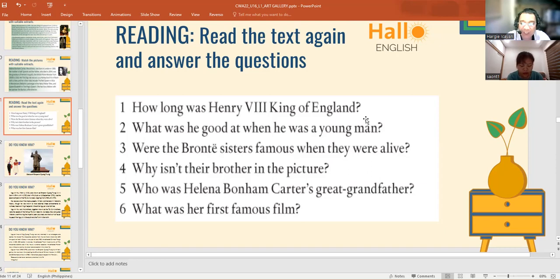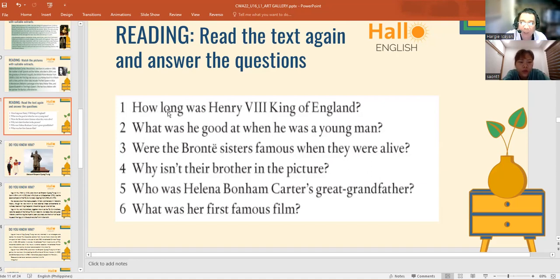We computed that already, from 1509 to 1547. So how long? It was 38 years. So Henry the Eighth became the King of England for 38 years. Okay. Question number two.